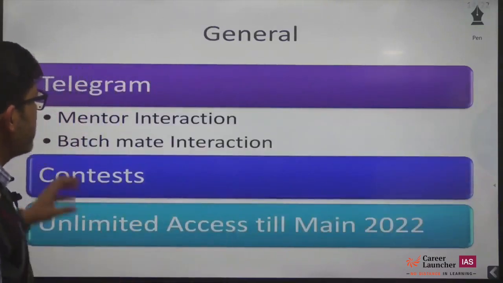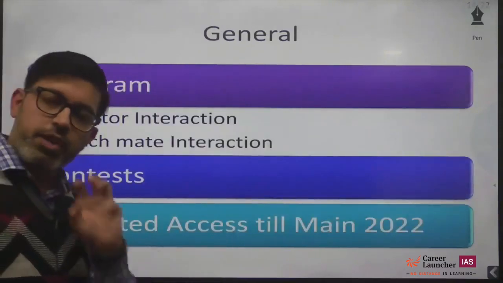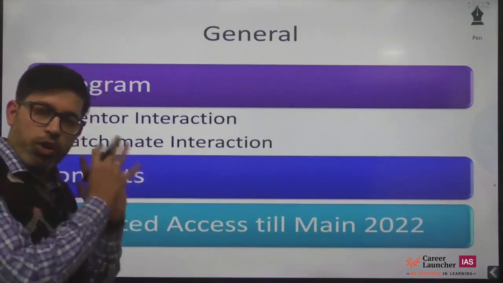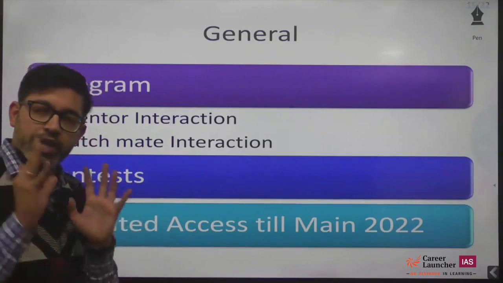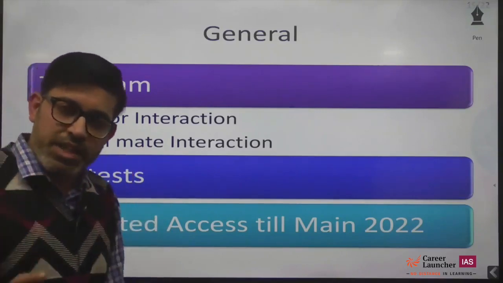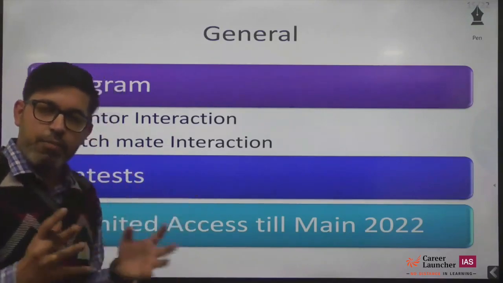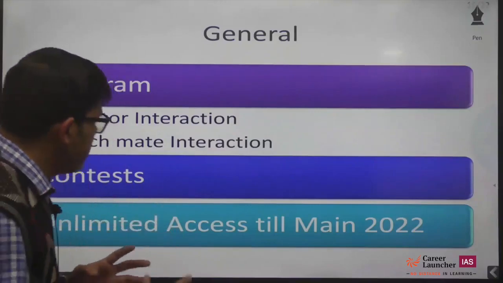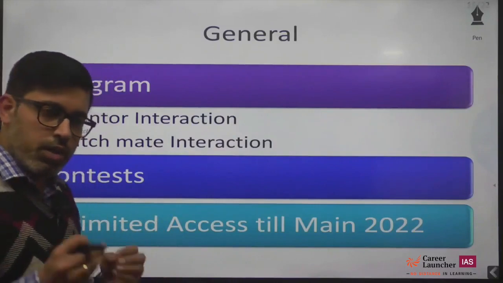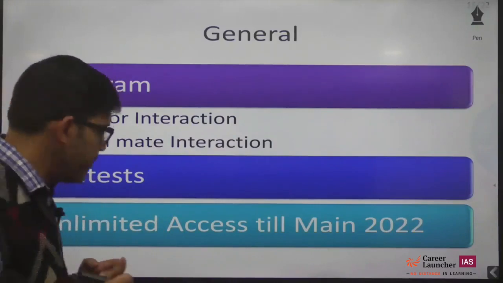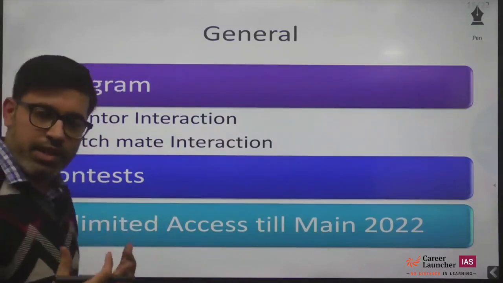Then you will also be part of a Telegram group, an exclusive group of enrolled students only, where you can talk to your mentors. Your mentors, your faculties, are part of that group. So 24/7 you can reach out to your mentors. Your batchmates are part of the group, so you can discuss certain topics there. We do a lot of contests, a lot of thought-provoking sessions in between, like essay writing and answer writing.